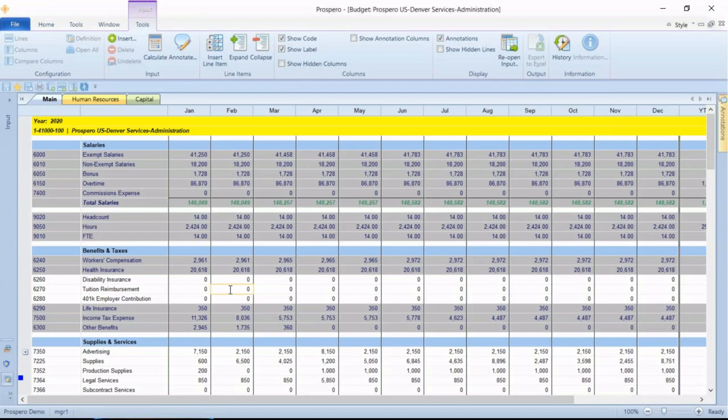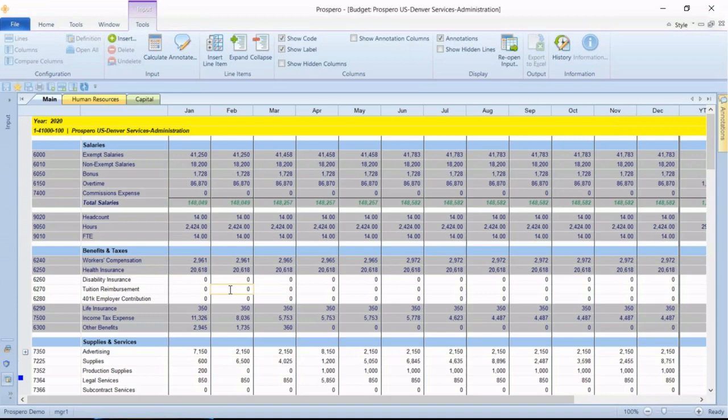When you set up your input screens back at your office, you control all the shading, the colors, the font sizes, all the calculations, all the detail you control. You can have as few rows here as you need for accounts. Instead of monthly, if you need quarterly or year-to-date totals, you control all that as a budget administrator.